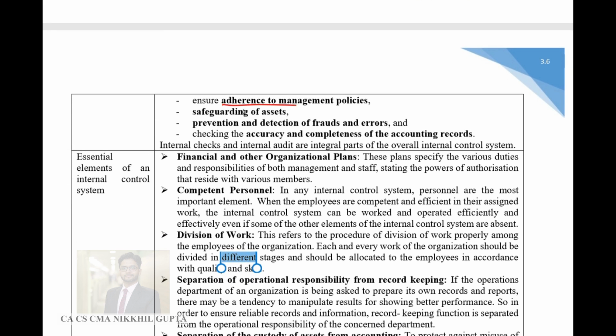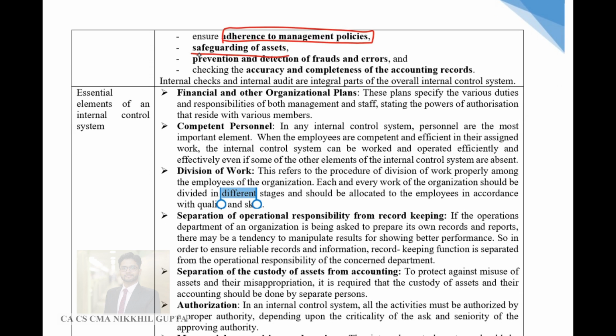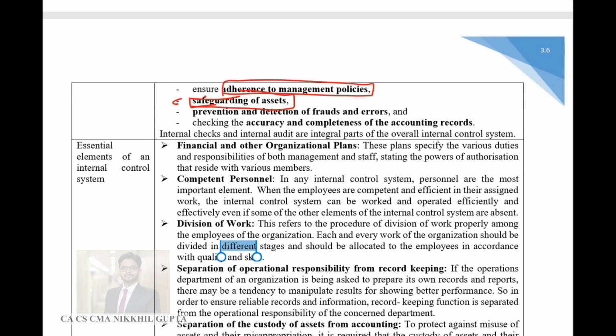Then it ensures adherence to management policies. Management policies should be adhered to properly. Then safeguarding of assets. Assets should not be stolen, assets should not be siphoned off, assets should not be misappropriated. Therefore, this is one of the most important objectives of setting up an internal control, that the management or the employees should not misappropriate the assets.